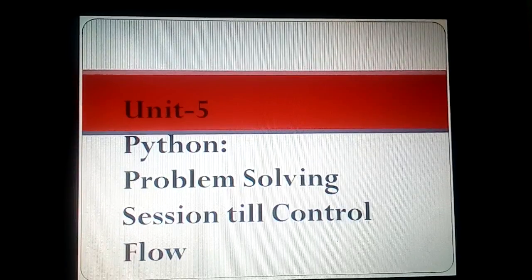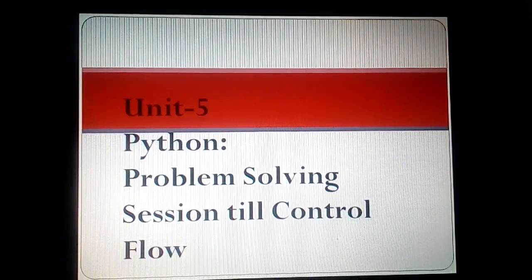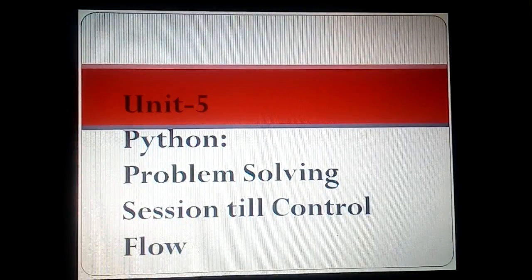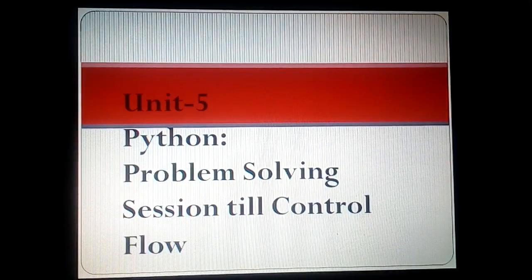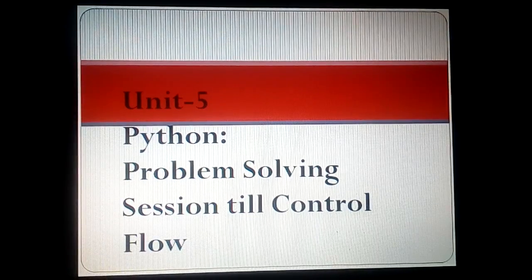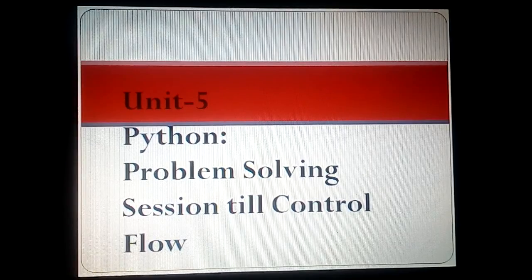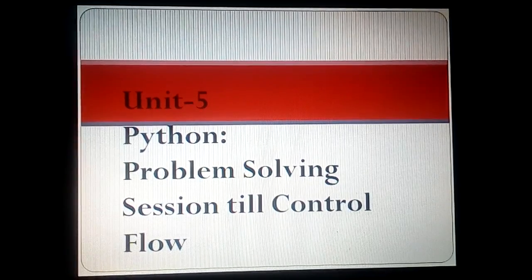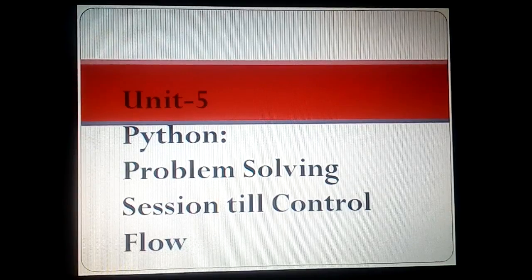Hello everyone, welcome to the session on problem solving using control flow. In this session we'll try to apply all the concepts that we have learned in control flow with the help of certain problems. We'll try to solve a couple of problems here.